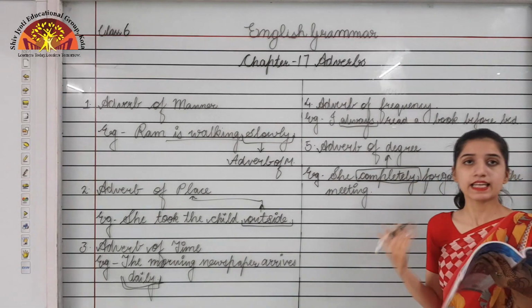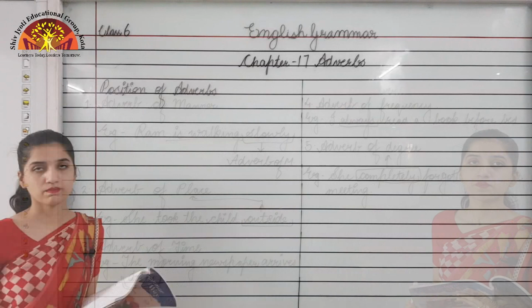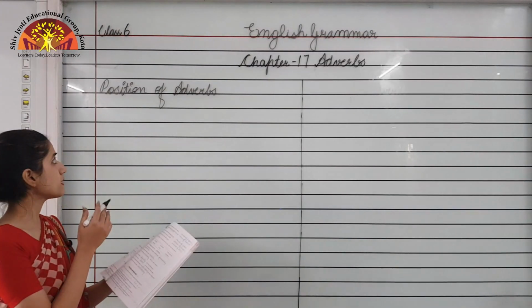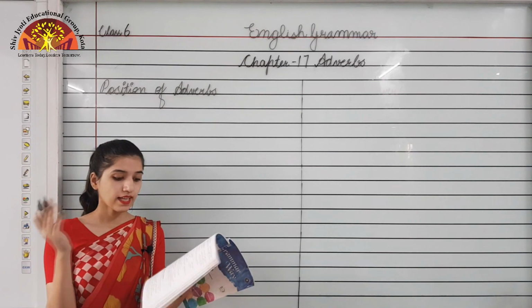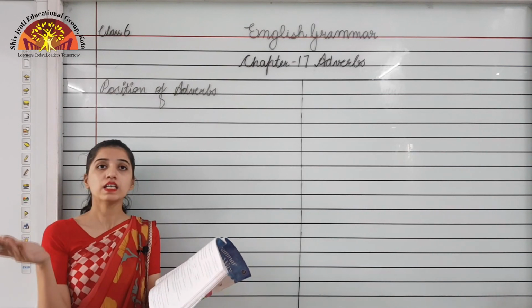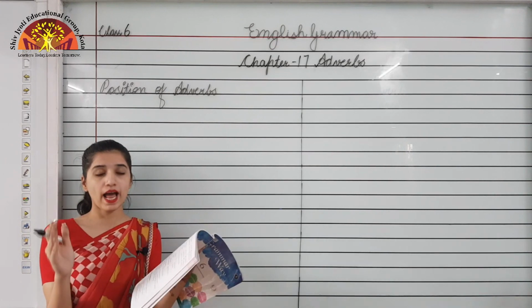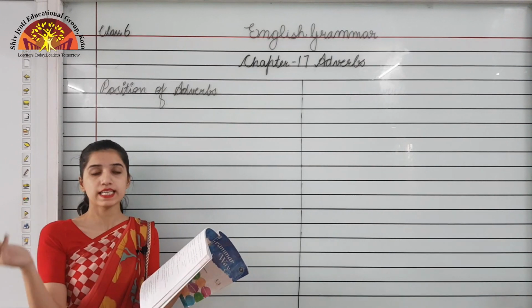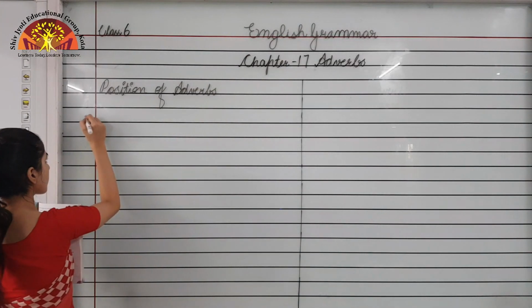Now we will be seeing the next topic, that is position of adverbs. We will be seeing how adverbs are placed in a sentence. There are 3 positions where adverbs are placed in the sentence. First is at the beginning of the sentence.